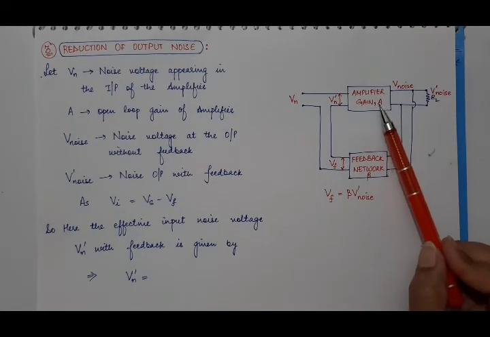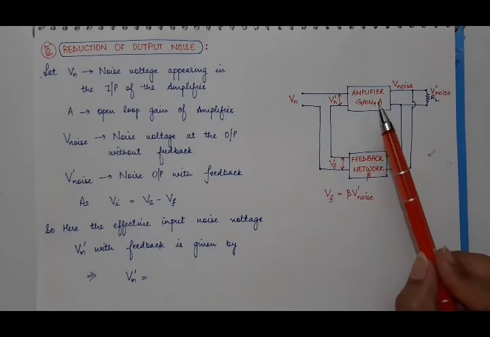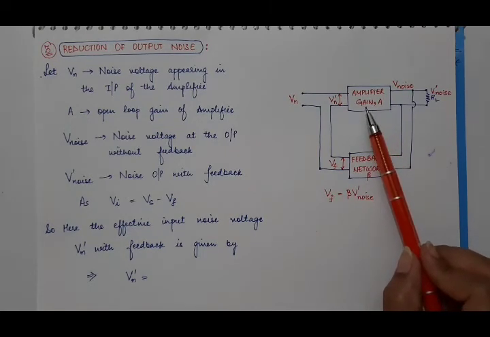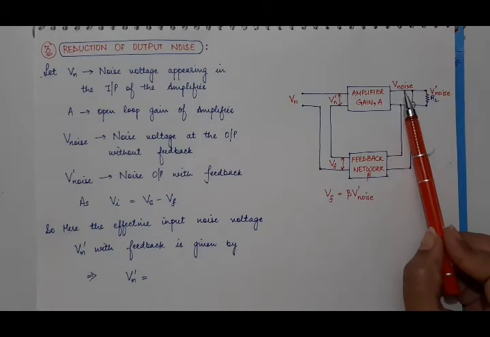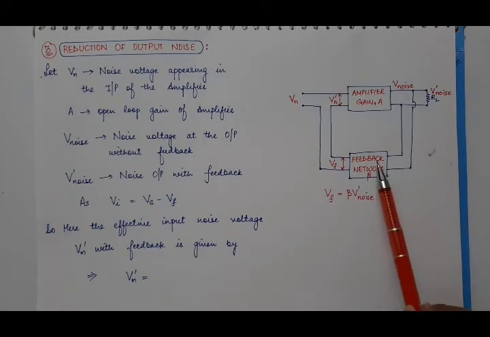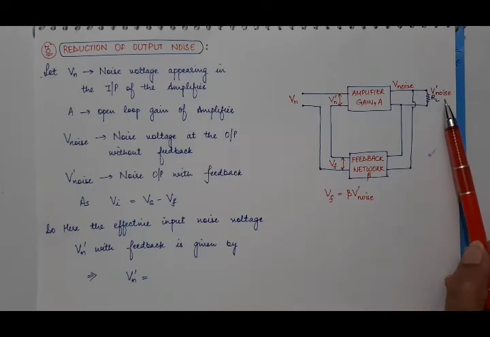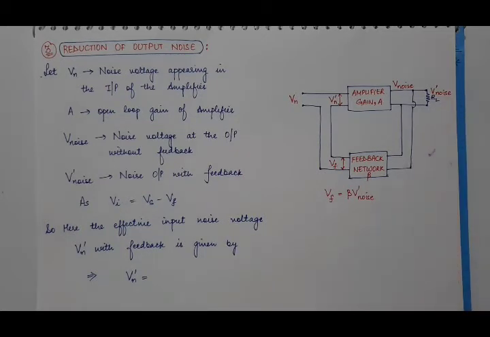Gain of the amplifier is A, and in the absence of feedback, the amount of noise voltage present in the output is V noise, and in the presence of feedback, the amount of noise voltage in the output signal is V dash noise. So V dash noise is the noise output with feedback, and V noise is the noise voltage at the output without feedback.